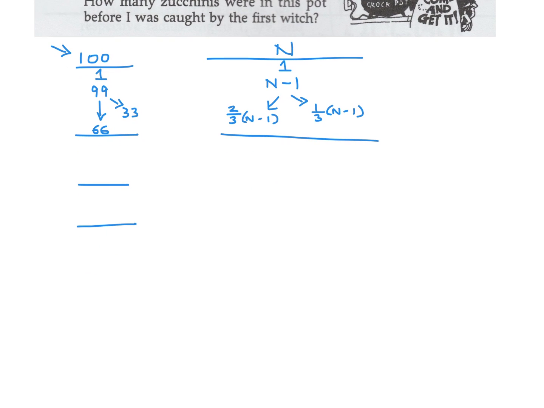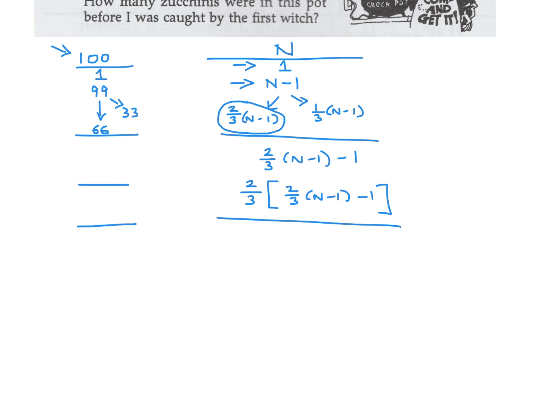Okay, so let's continue this process with the 2nd witch. Same story. We take the number that is remaining, 2/3 (n minus 1), and we take away 1, just like we took away 1 here. And then the witch takes 1/3 of this and leaves 2/3 of this whole thing, which would be like this. Got it? Okay. And then one final 3rd witch will take 1/3.